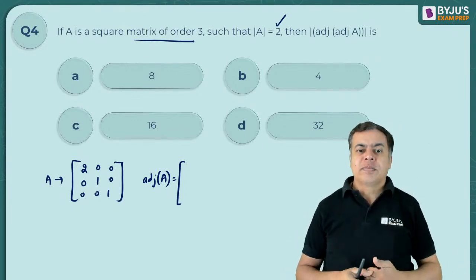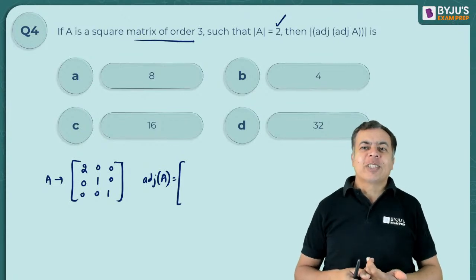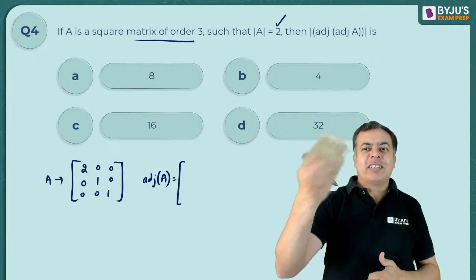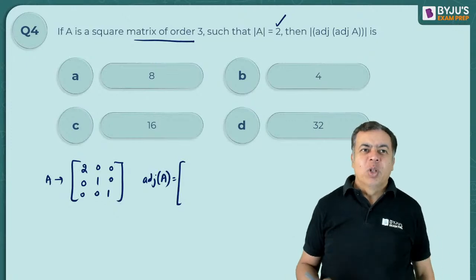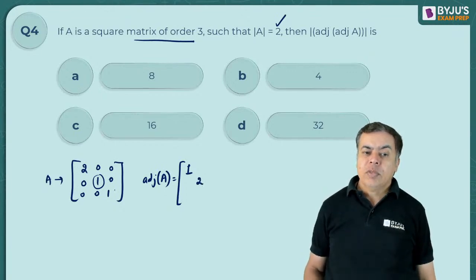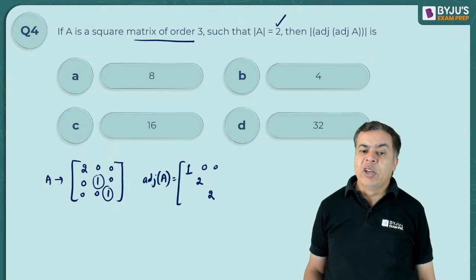of cofactors. So only take the cofactor, because transpose will not work, because the lower triangle and upper triangle are both zeros. So 0 changing to 0 will not work. Here, the first cofactor will be plus, and 1 into 1 is 1. The cofactor of this will again be plus, because of the row and second column, so it will be 2 into 1, 2. Now for this, it will again be 2 into 1, 2. The rest is 0 only.